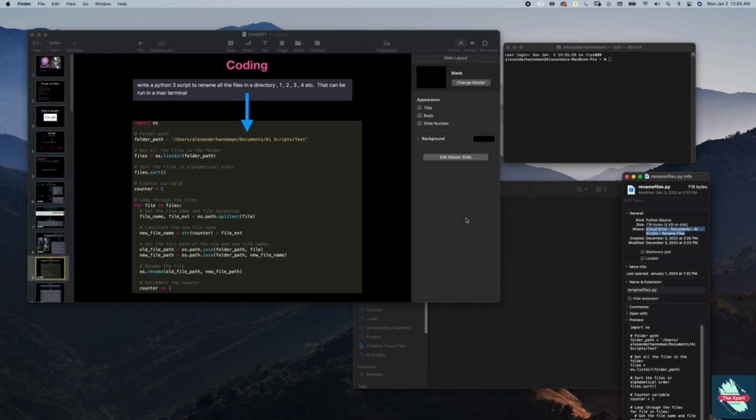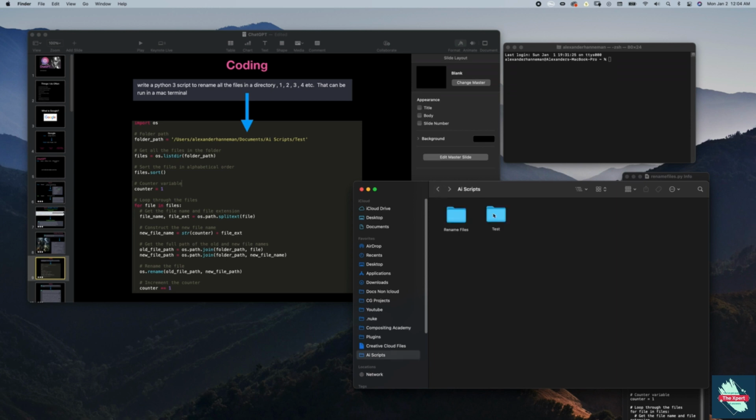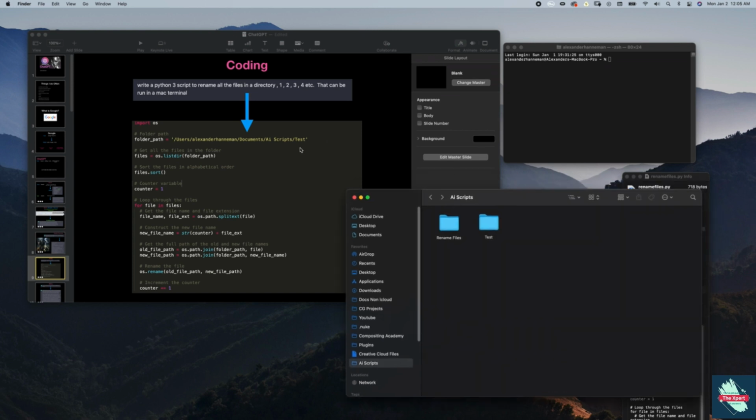So if you're a photographer and stuff like that, maybe you have a bunch of files. Maybe you have 100 pictures, but they're all these weird names here. And what we want to do is rename them, but keep the file extension. Let's say they're JPEG or whatever, and you want to keep them the same. We can do that with ChatGPT.